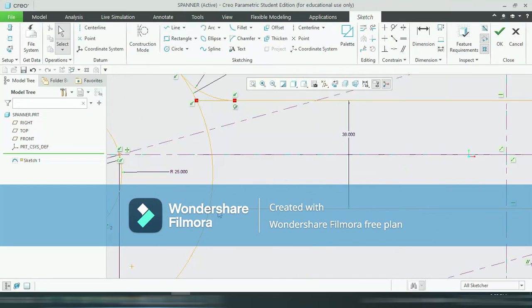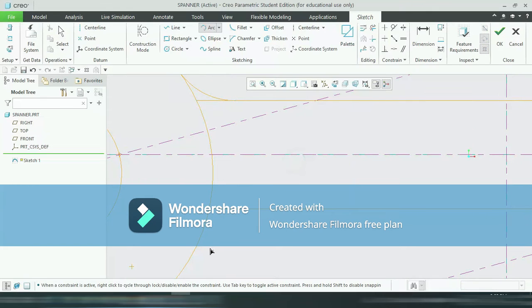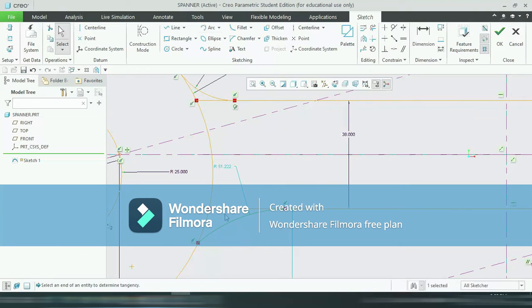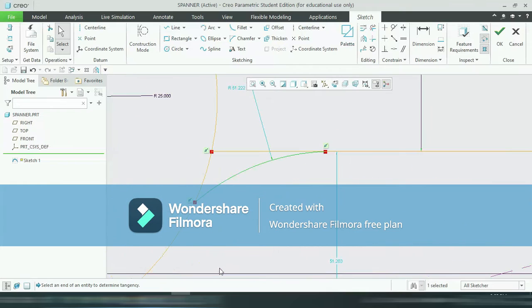Similarly, this side also. Select this arc from here to here. Again, make this line tangent. So select tangent, this line to this line. Again, this to this. Now it is tangent. Okay. Again, this radius is 40. Okay.